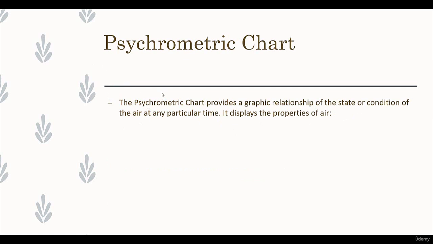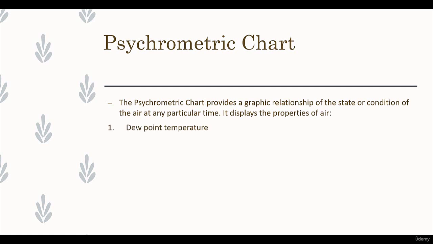Now we discuss the psychometric chart. The psychometric chart is a graphical relationship of the states or conditions of the air at any particular time. On the psychometric chart, different properties of air are displayed.